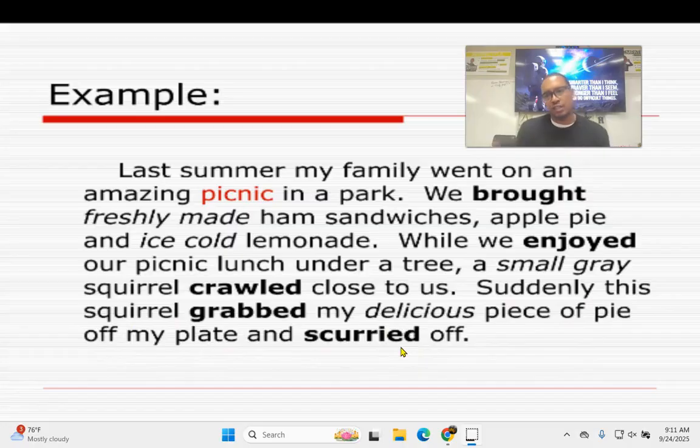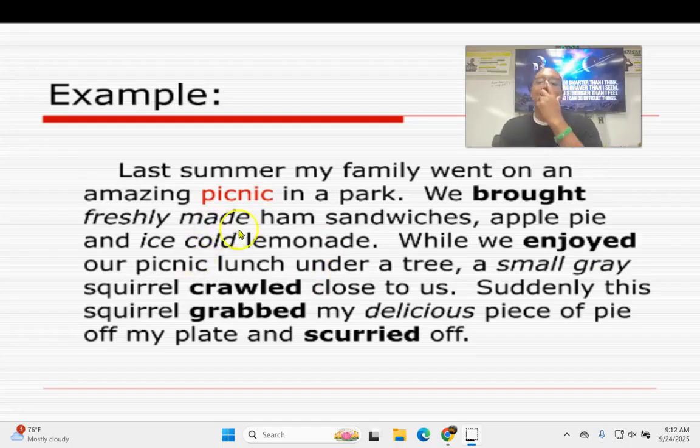Now, here's the thing about this. They added a lot so you could see all the details. So how was the pie? The pie was delicious. How did the squirrel move? It crawled, so it was slow, then fast, right? Scurry. Then also it was gray. So again, they're adding words because they could have just said a squirrel grabbed a piece of pie off my plate. But because they added these describing words, it gave us a vision of what was going on. So that's what you want to do to make yours interesting.